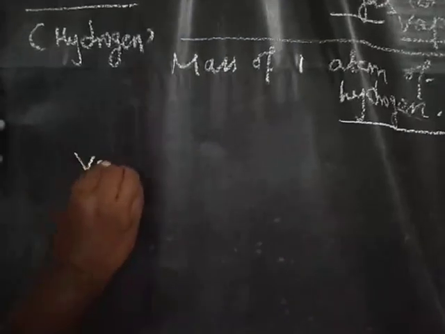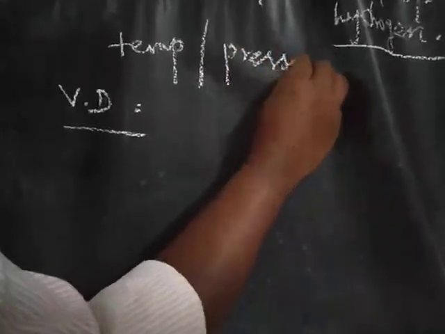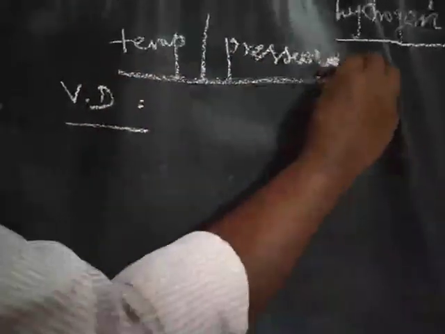Next one, vapor density, the short form VD. Vapor density is the ratio of the mass of a certain volume of any gas or vapor to the mass of an equal volume of hydrogen. The equal volume of hydrogen we have to measure under certain conditions of temperature and pressure. Here two things are important: one is temperature, another one is pressure.